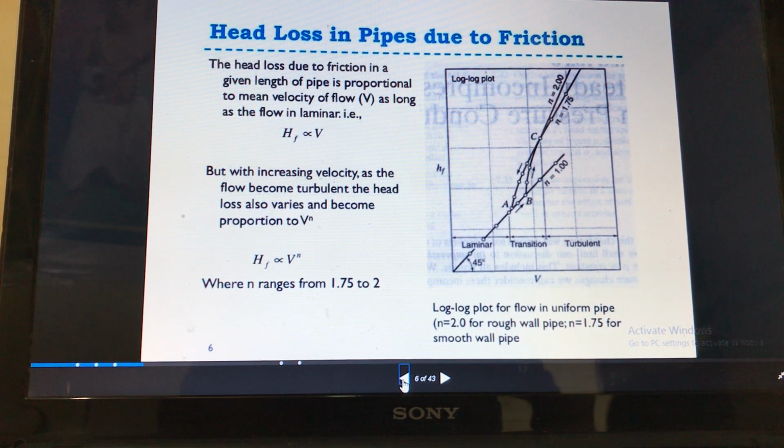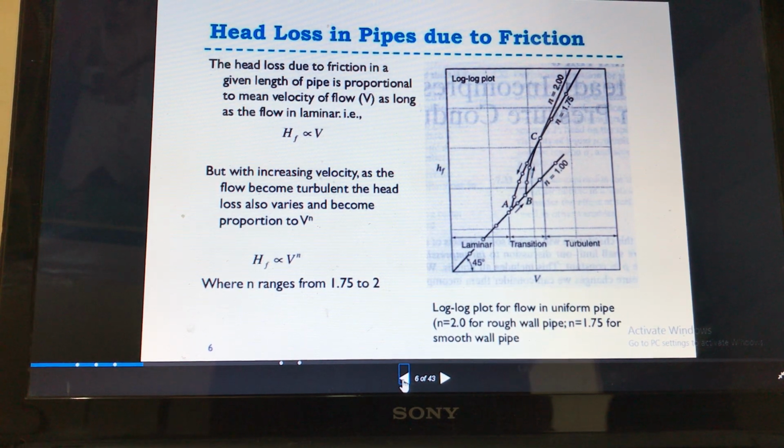Now we will see the two types of losses. In the last lecture we studied the first one, major losses, and the second one, minor losses. Major losses are due to the friction in the pipe. Minor losses are due to sudden contraction, sudden enlargement, fittings, bends, or any obstruction in the pipe.